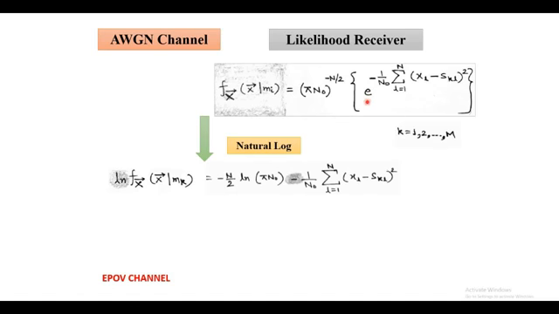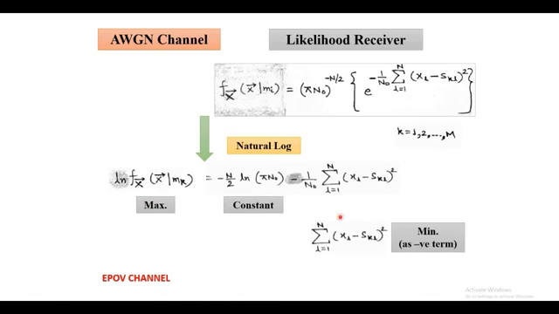And here it can be seen that the natural log of the likelihood function is maximum when the right hand side term is maximum. But here we note that the first term on the right hand side is constant. So to get the maximum likelihood function, the second term on the right hand side should be minimum, as there is a negative sign. It is concluded that the decision rule is to choose the estimate m cap equals mi if the summation term has a minimum value for k equals i, that is, the summation of the square of xl minus skl has a minimum value for l equals 1 to n.